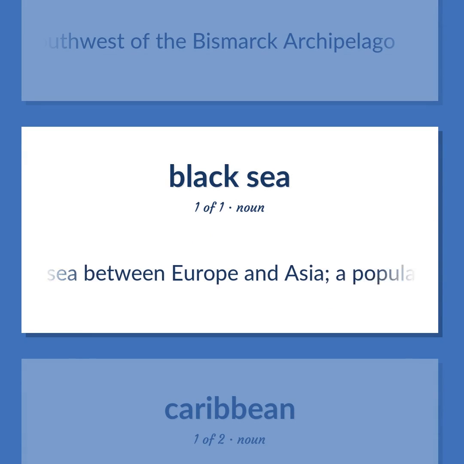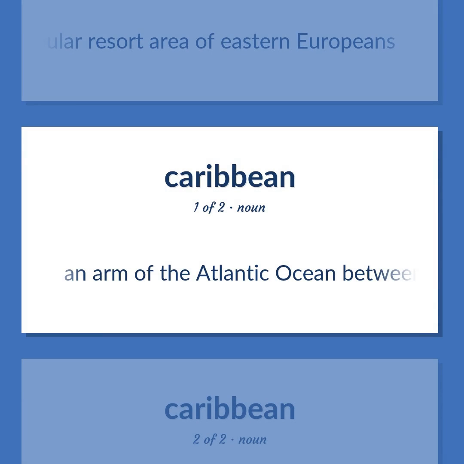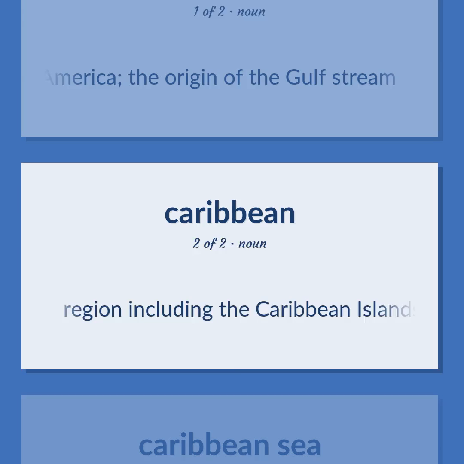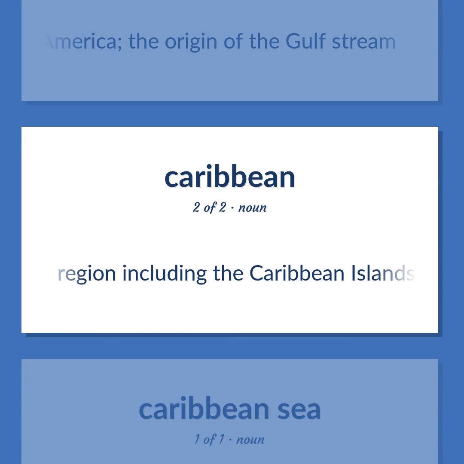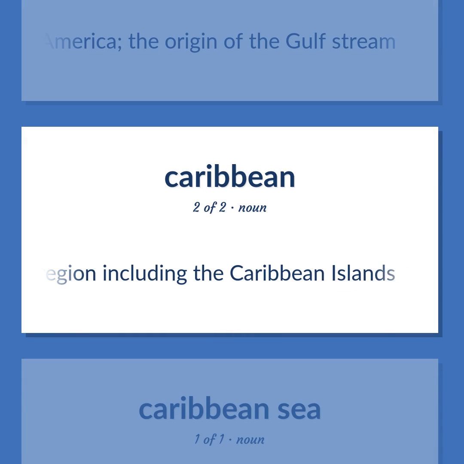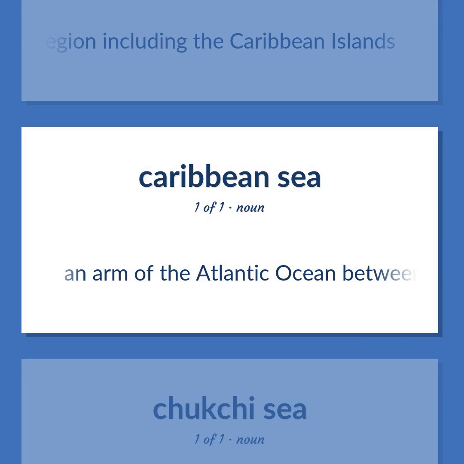A sea between Europe and Asia, a popular resort area of Eastern Europeans. An arm of the Atlantic Ocean between North and South America, the origin of the Gulf Stream. Region including the Caribbean islands. An arm of the Atlantic Ocean between North and South America, the origin of the Gulf Stream.